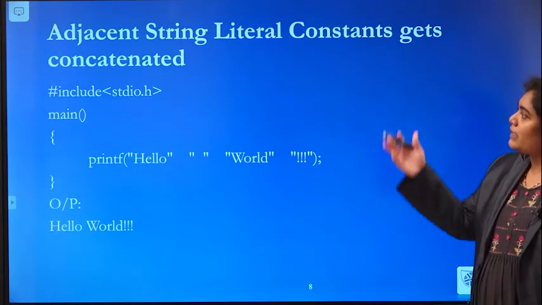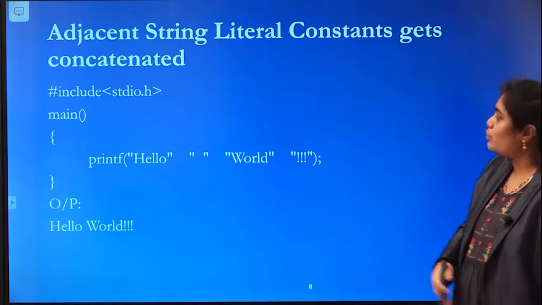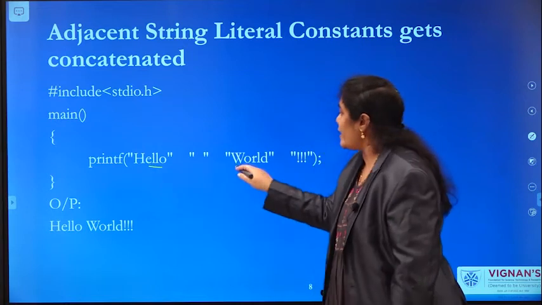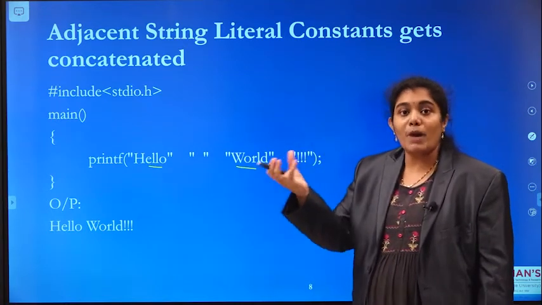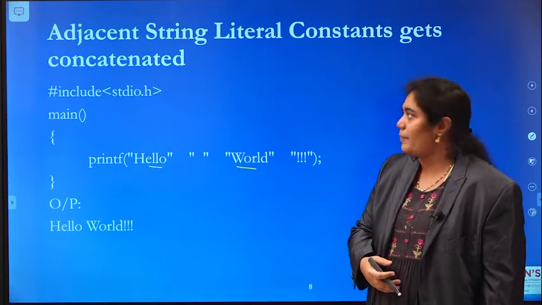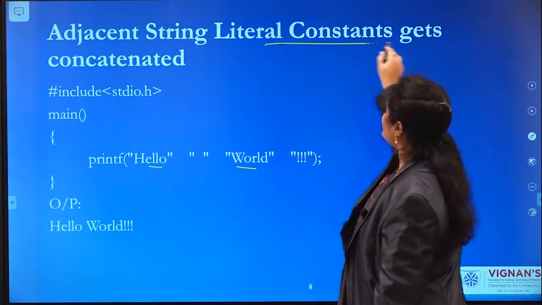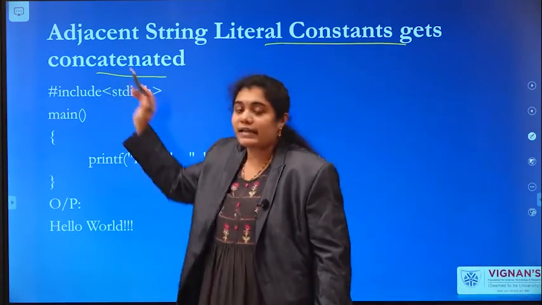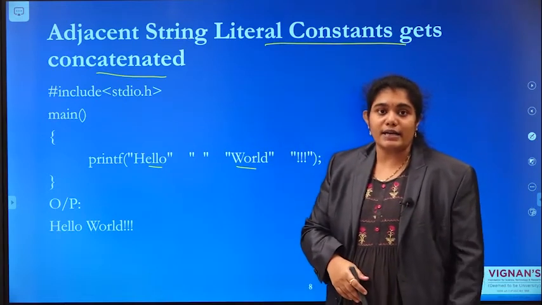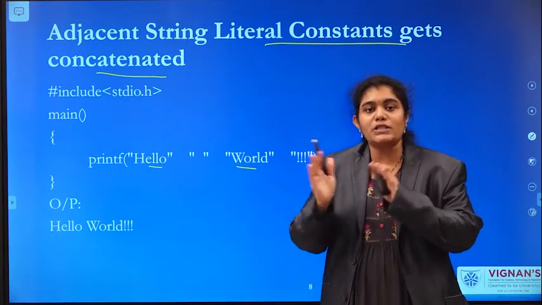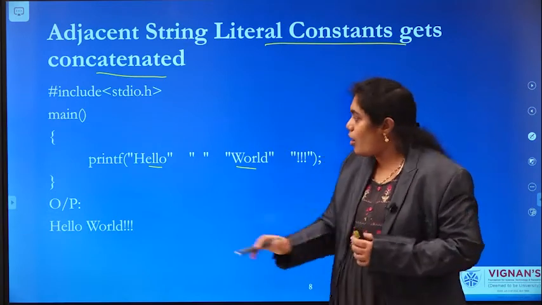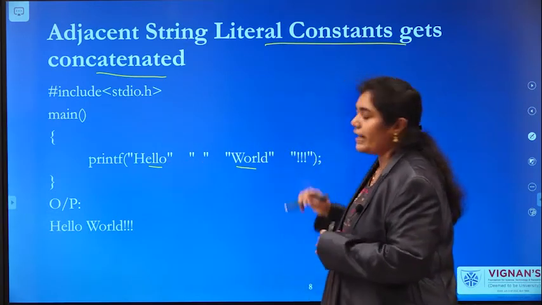Okay, and let us see one more example. How will 2 adjacent strings concatenate? What happens if you provide multiple strings adjacently? Adjacent string literal constants get concatenated. If you provide multiple strings one after another, all those strings will get concatenated.